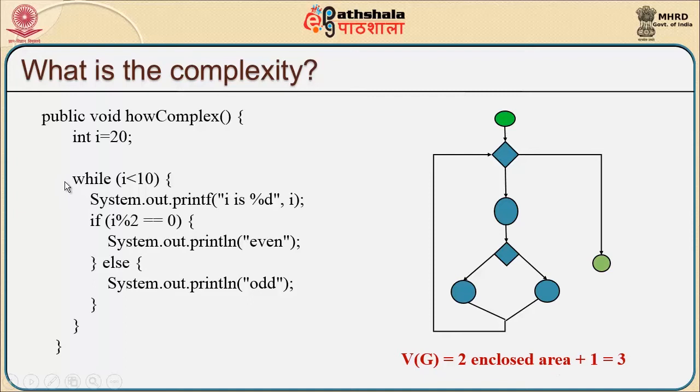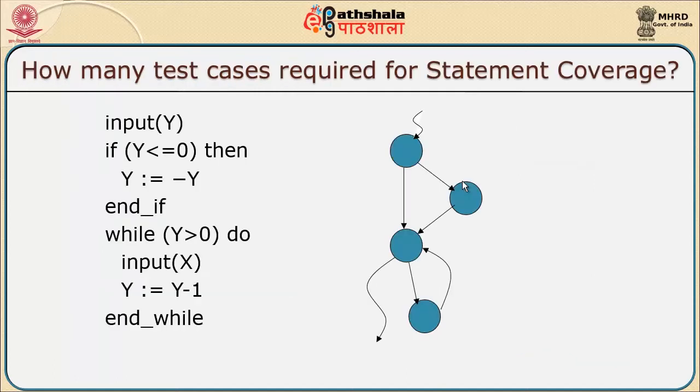So, converting the statement into a graph will fetch us the cyclomatic complexity. By looking at the cyclomatic complexity, we can compute the number of independent paths associated. The number of independent paths gives us the intention of how many different paths basically need to be tested, or preliminarily we have to test. And if the cyclomatic complexity increases, higher will be the complexity, higher will be the probability of errors. This is again to give you another representation of the statement coverage, where every line of code is converted into a representation of nodes and edges.